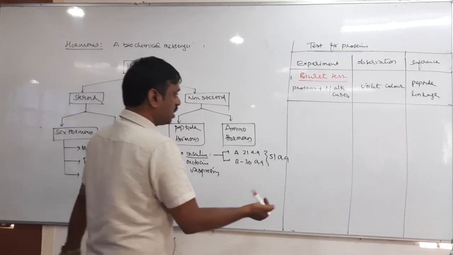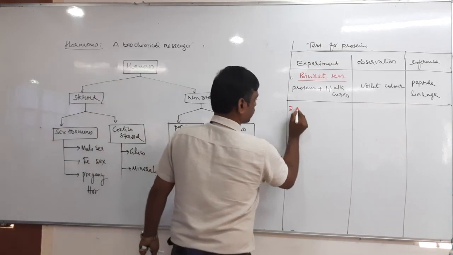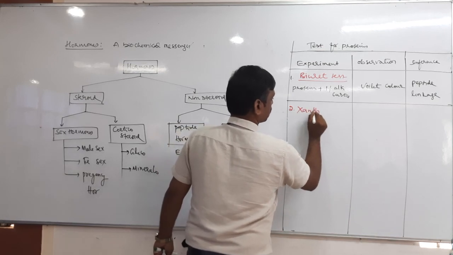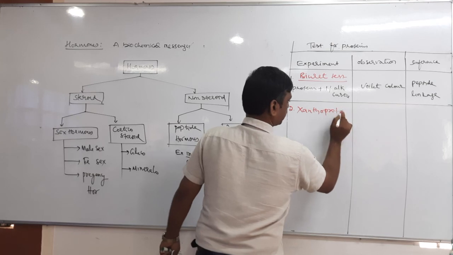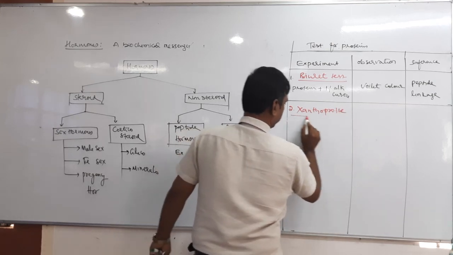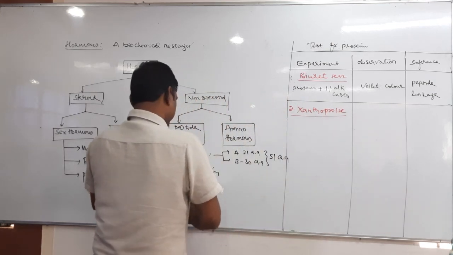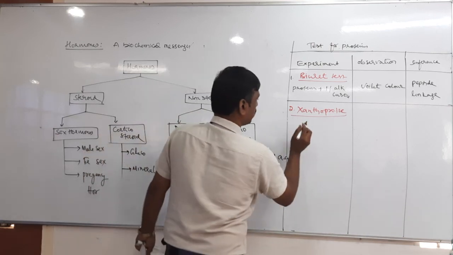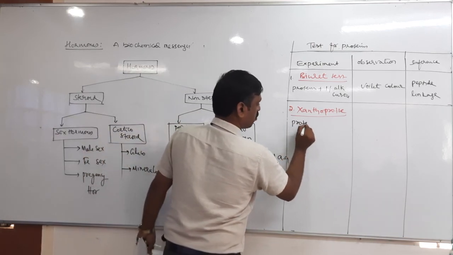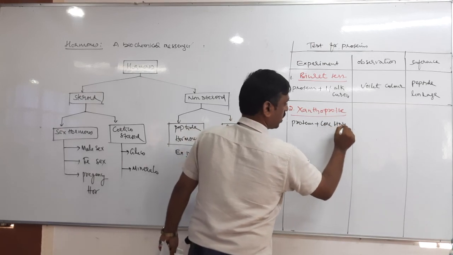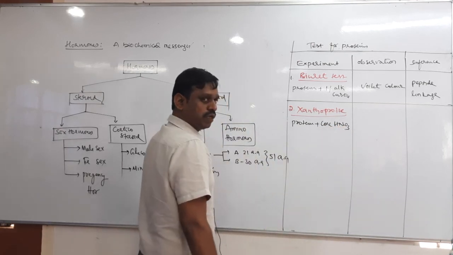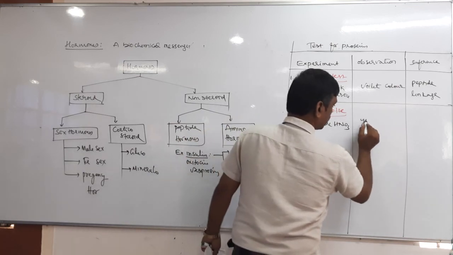Next is the xanthoproteic test. In the xanthoproteic test, an aqueous solution of protein is mixed with concentrated HNO3. Then immediately we get a yellow color.